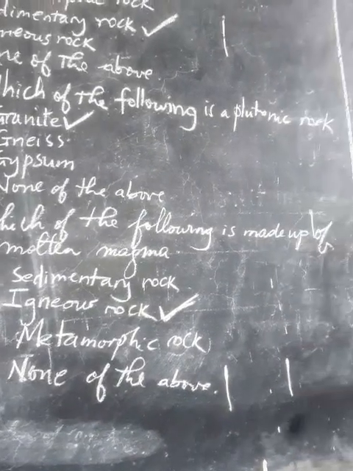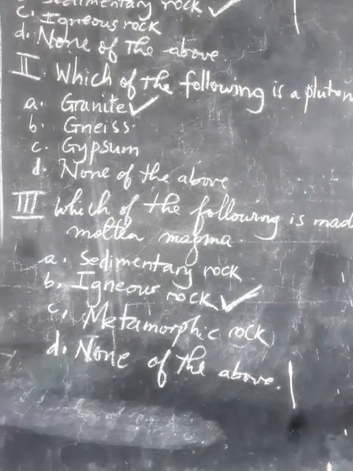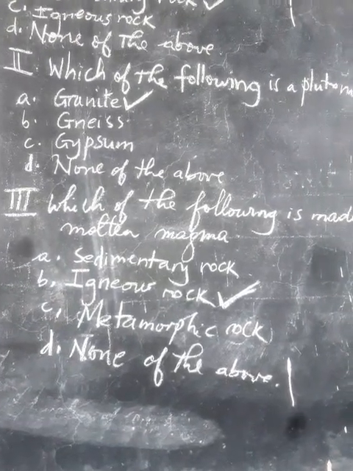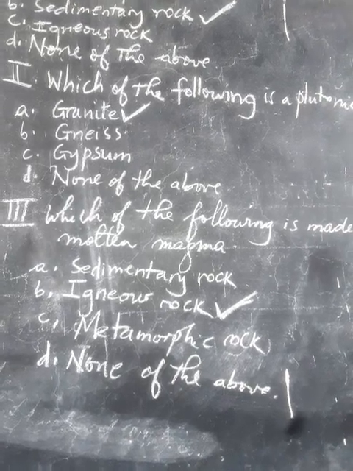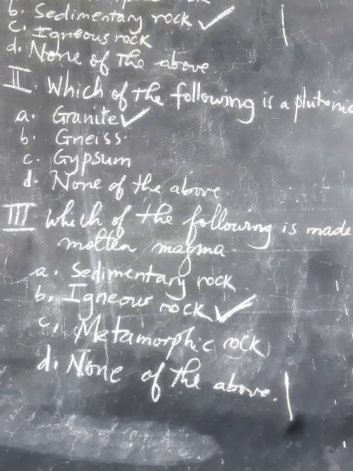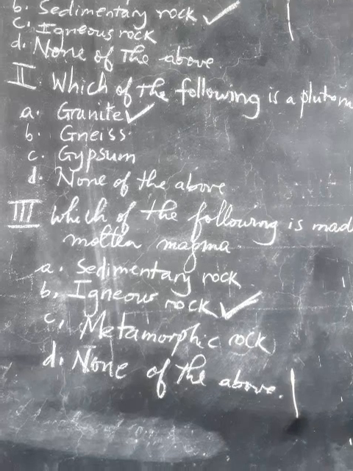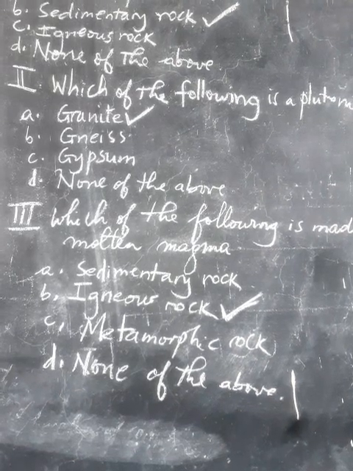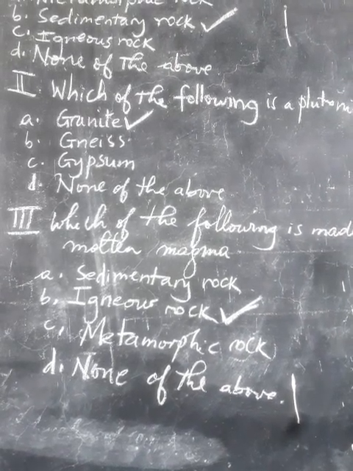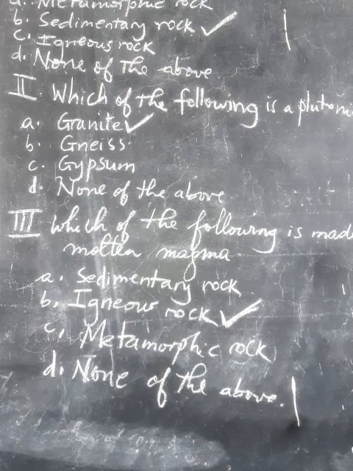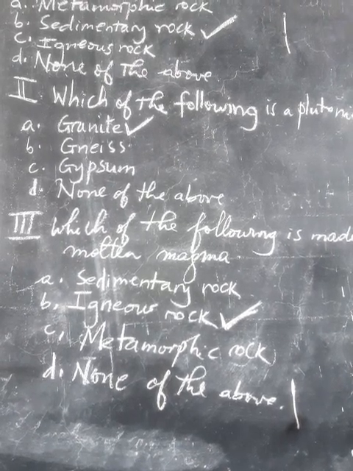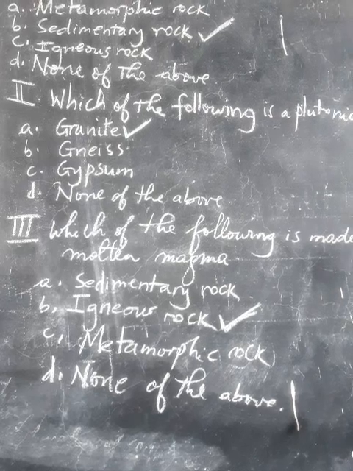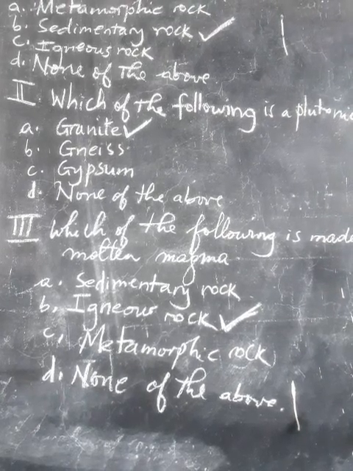Which of the following is made up of molten magma? They give us different types of rock, and they want us to choose which one is made of molten magma. A, sedimentary rock. B, igneous rock. C, metamorphic rock. D, none of the above. So the correct answer is B, because a rock which is made of molten magma is an igneous rock. Let's go to question number 4.